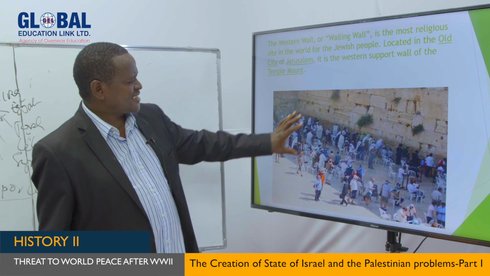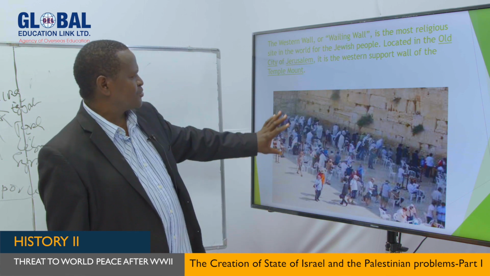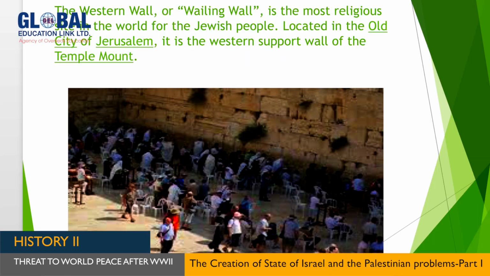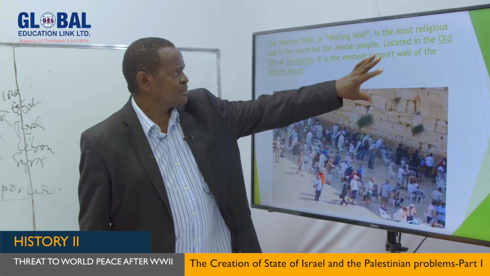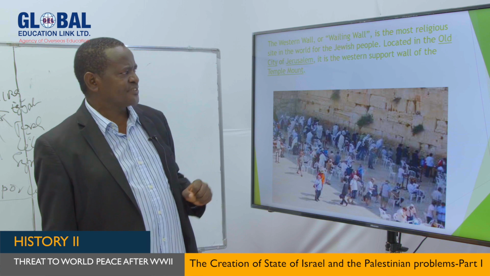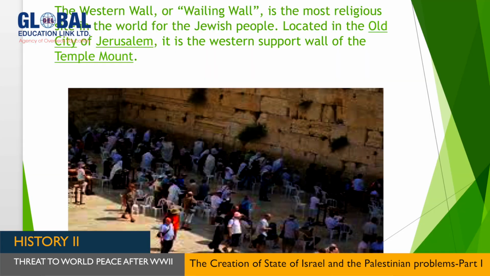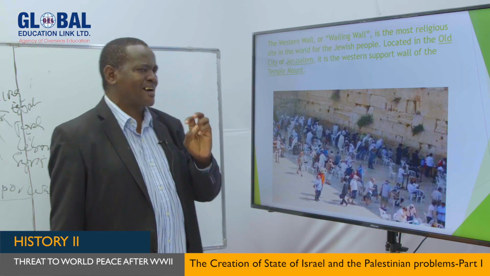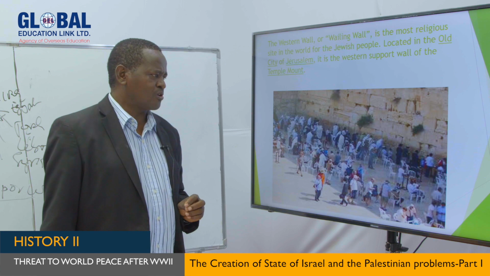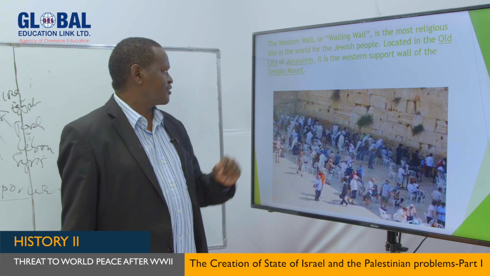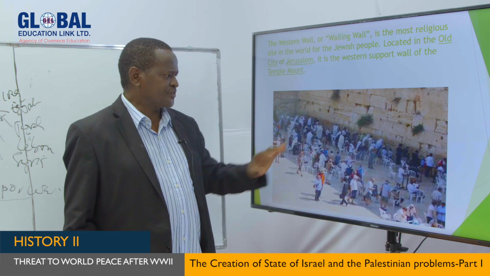But not only that, this is also the place where Jews come to worship. The Western Wall, or Wailing Wall, is the most religious site in the world for the Jewish people. It is located in the old city of Jerusalem, and the Jews come to worship at this Western Wall. In fact, it was part of the Jewish holy temple, called the Temple Mount.